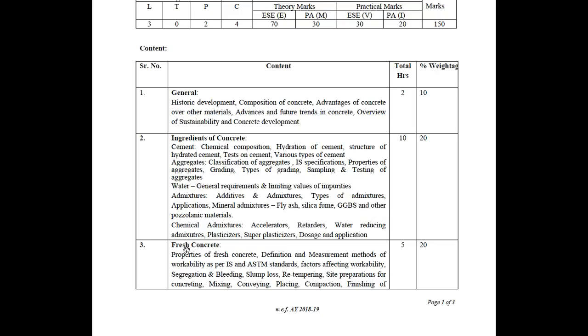The main importance of this chapter is to determine the workability and properties of fresh concrete, because they affect the hardened concrete strength. So we have discussed this in fresh concrete.